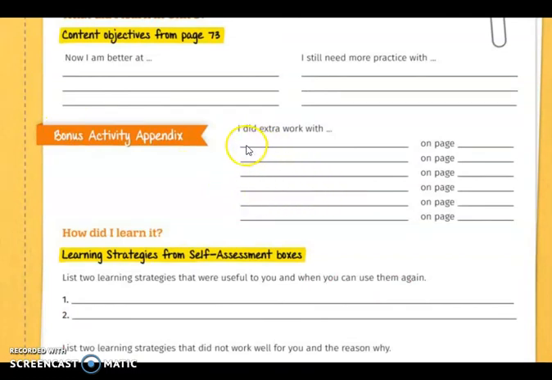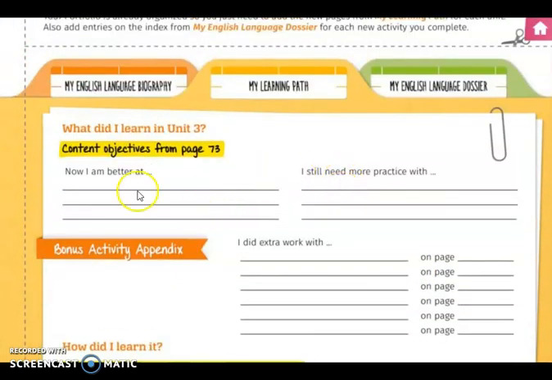Please remember that you have to tell me if we worked on listening, vocabulary, visible thinking, writing. You have to include it here because I noticed that some of you didn't write this information, and also the page where it is located. Okay, so here, what do you consider that you are better at? Maybe right now you are more confident, you feel more comfortable speaking English, you consider that your fluency is better. Please let me know.